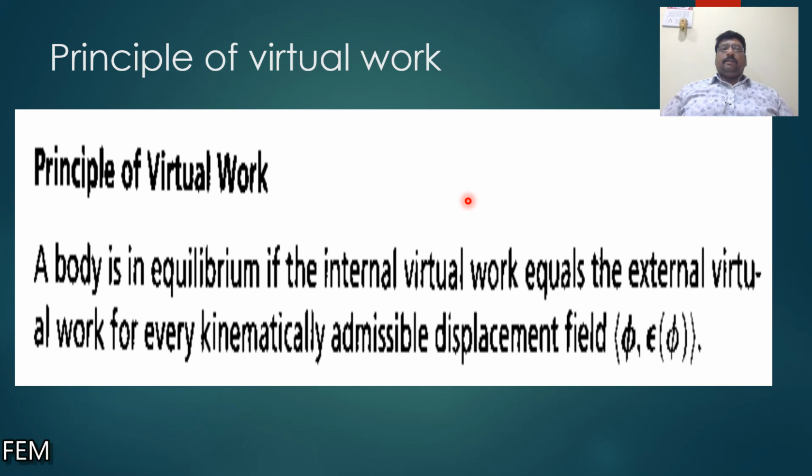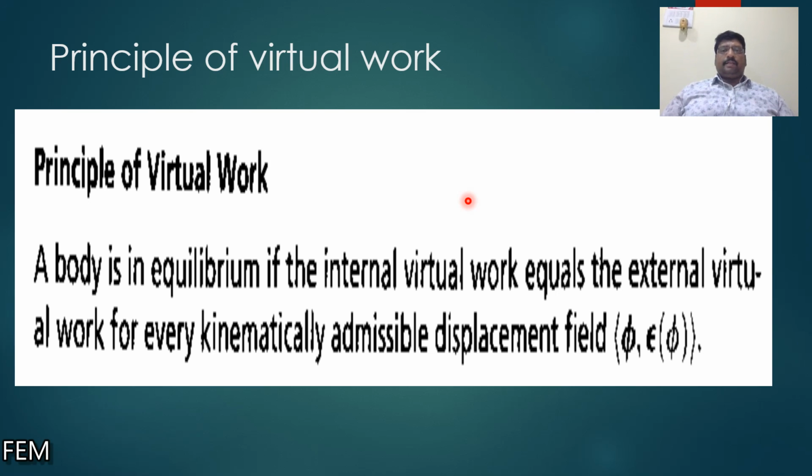Whatever force is applied externally, we know that energy can neither be created nor destroyed, but it can be transferred from one form to another. So for any equilibrium body, if you apply a force, that force has to be converted into some other form internally in the body. That is considered as strain energy stored in the body.